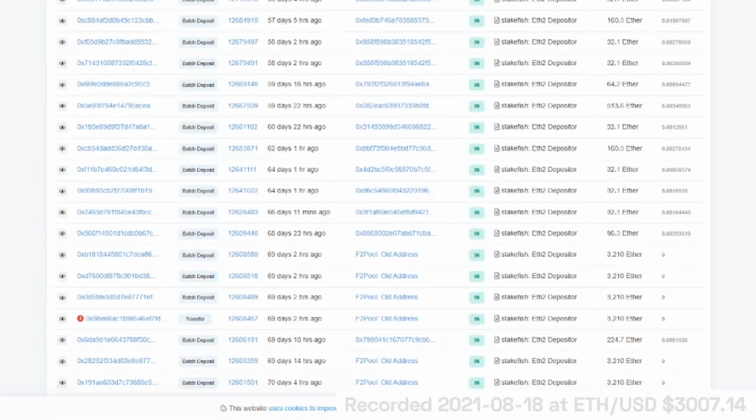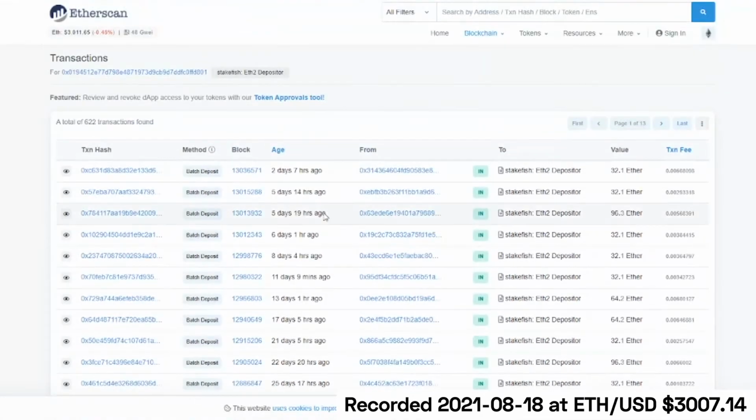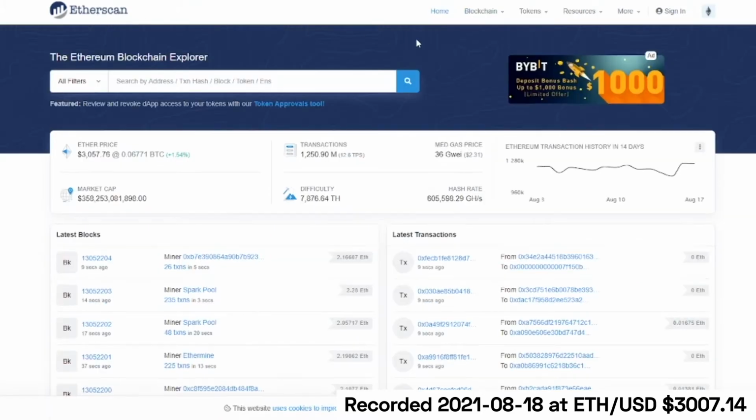So from here, I'd like to talk a little bit about how you can get this data to generate insights on your own and what other further insights you could make. So here on Etherscan, I happen to be pointing at a very specific set of transactions for the Ethereum 2 depositor, but I'm going to go back a little bit and just show you how to go straight from the beginning.